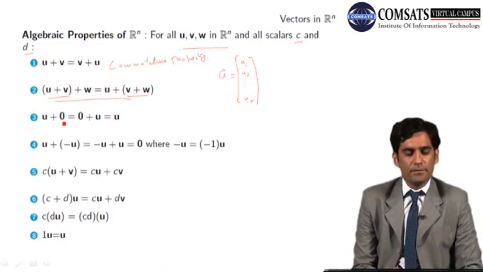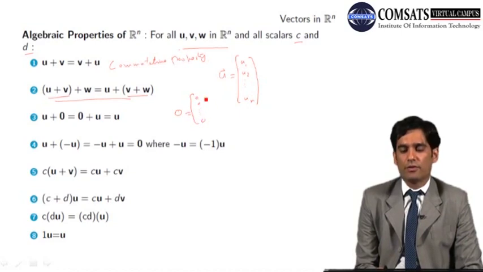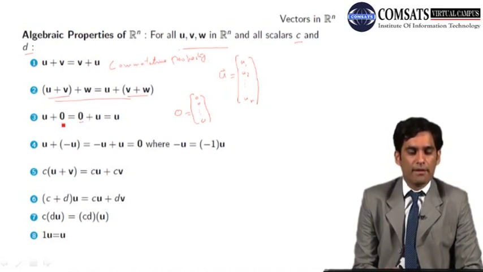Similarly, 0 here is not a single 0, it's a null vector which contains all n entries as 0, 0, 0, and so on and so forth, 0. This is the null vector. So whenever we add any vector to the null vector or null vector to any vector, then the answer is the same vector. Of course it is.